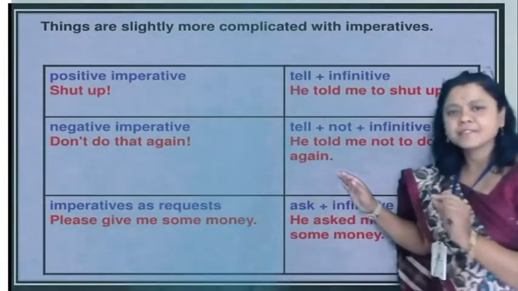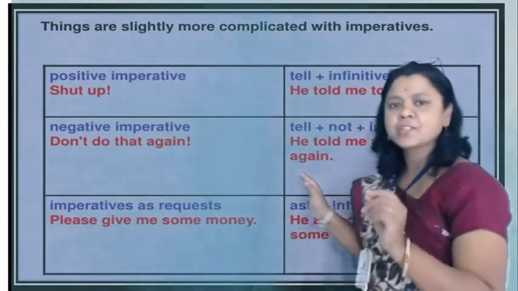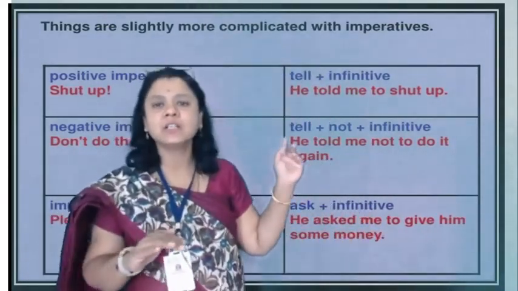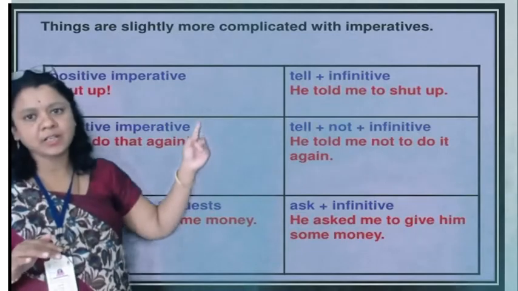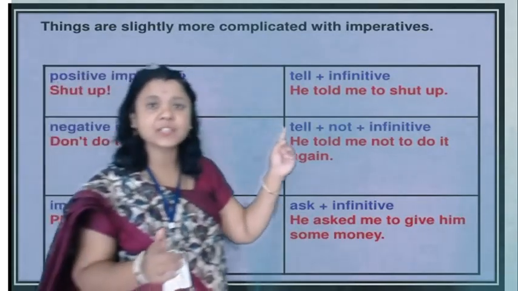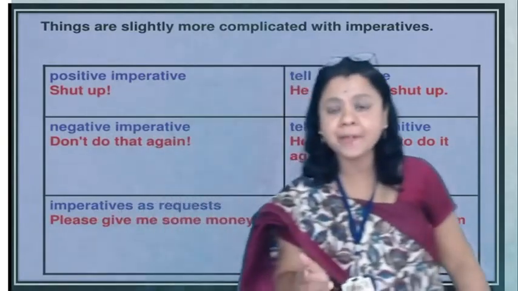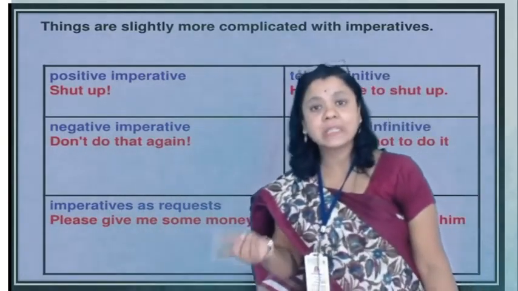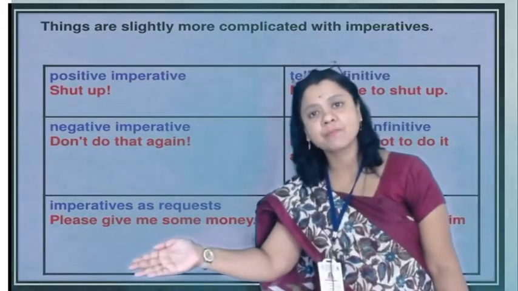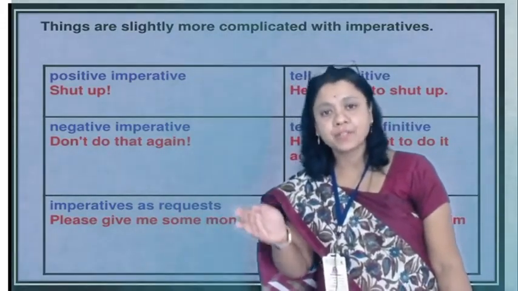See, definitely whenever you are changing direct into indirect, you have to see the sentence. That's why I said instructed, advised, said, suggested. These reporting verbs are important when you change imperative sentences.